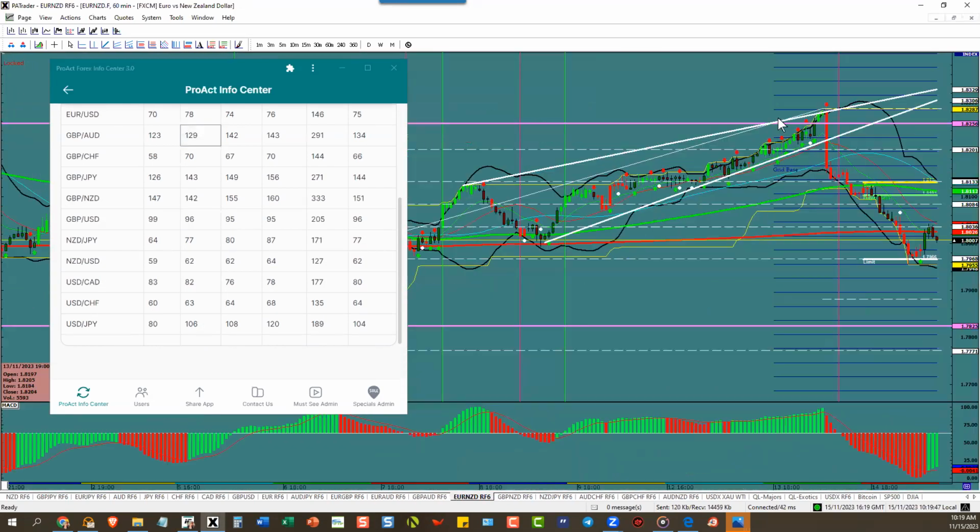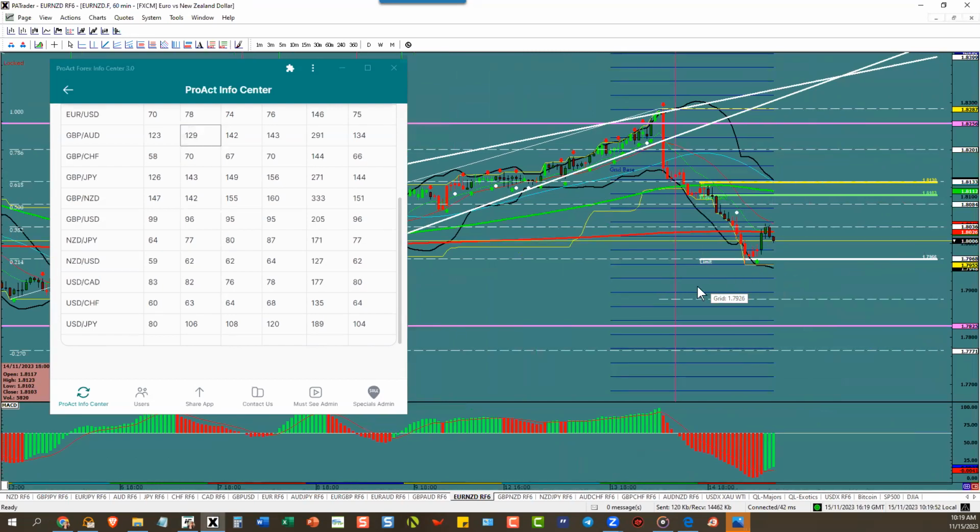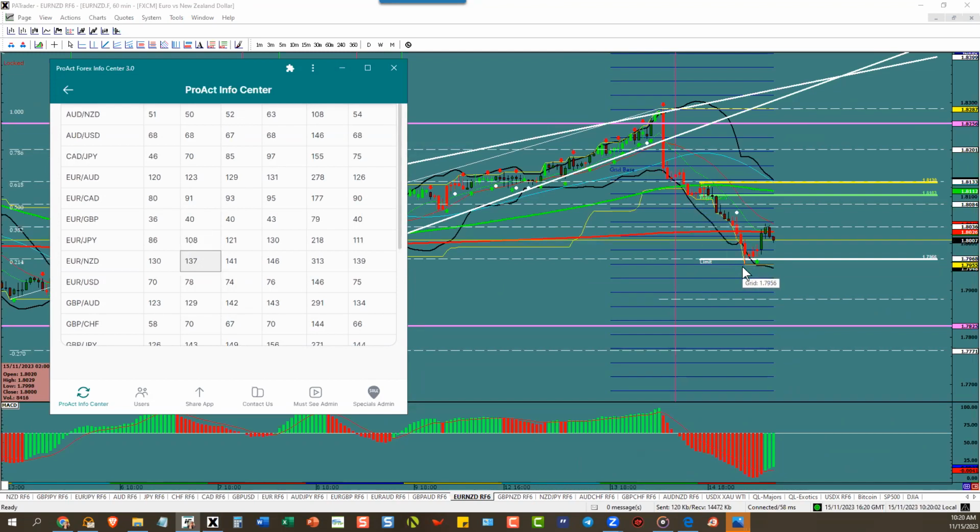Euro New Zealand also right down to its target, no problem at all. Gee, I wonder if I should trade the ATR. I don't know. That doggone Scott, he's so lucky. The ATR on Euro New Zealand is 137 pips. As you see, no problem going 137 pips. There's another 137 pips down here. Well, this might be an ABC to go up and come down again. It could be the turn right here. We'll have to watch it. We won't know anything till after 5 o'clock.